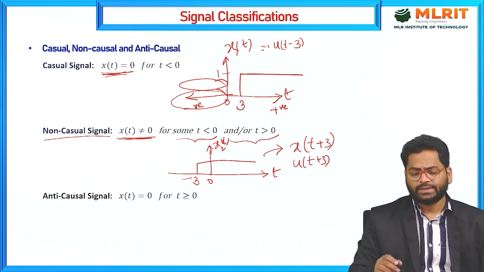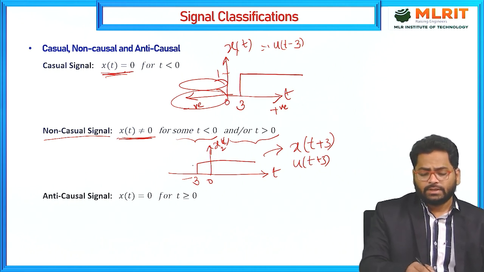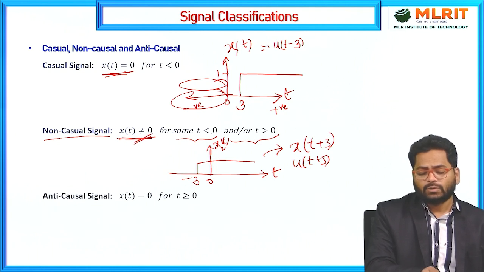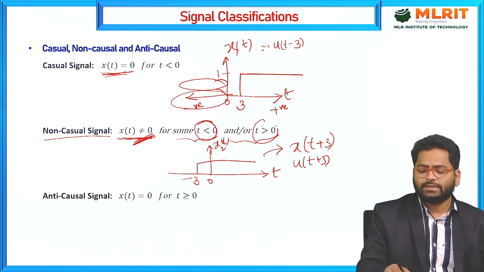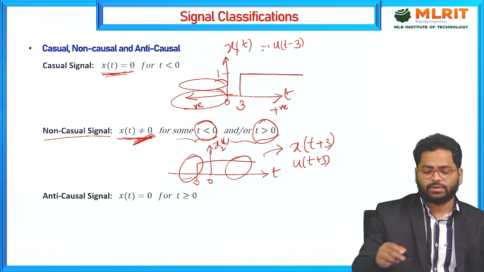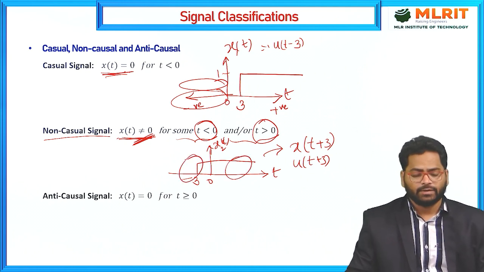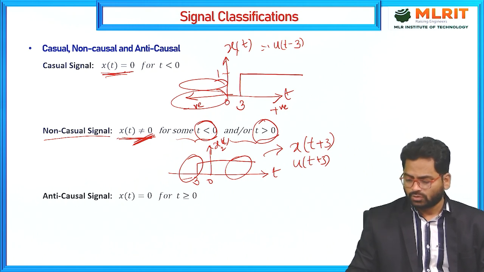Why do we call it non-causal? Because x of t is not equal to 0 both for t greater than 0 and for t less than 0. It includes both times, so we call these kinds of signals non-causal signals.